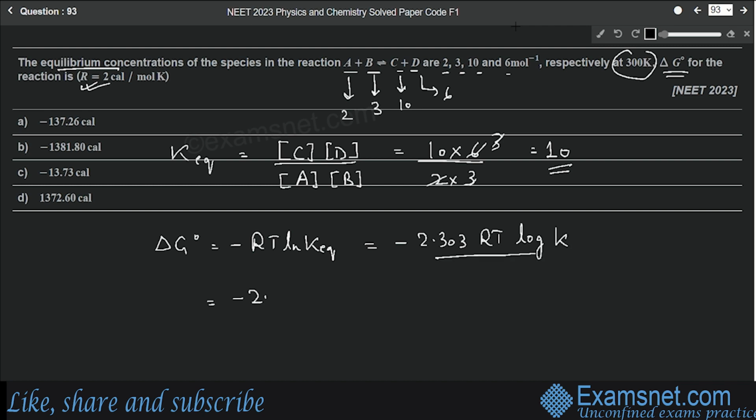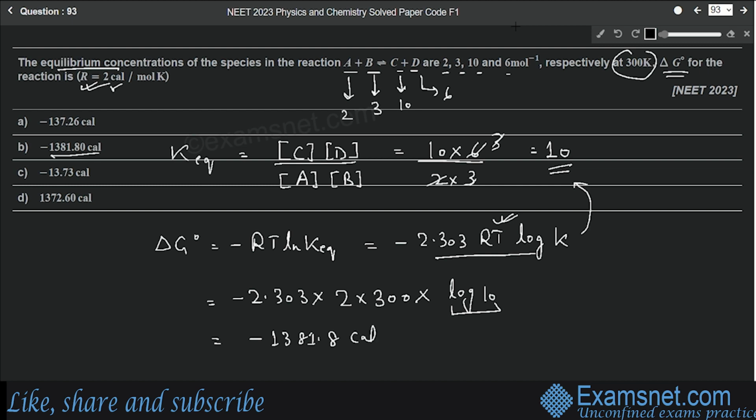So minus 2.303 into R. The value of R is given as 2 calorie per mole Kelvin, so let's put the value, 2, into T, which is your temperature. The temperature is 300 Kelvin, which is also given in the question. Then log K, and K is 10, so the value of log 10 will be 1. On solving this, we'll get minus 1381.8 calorie. So minus 1381, that means option number B will be the correct answer.